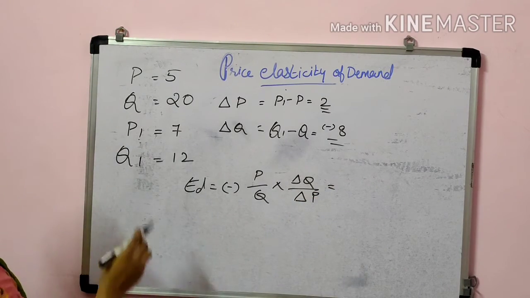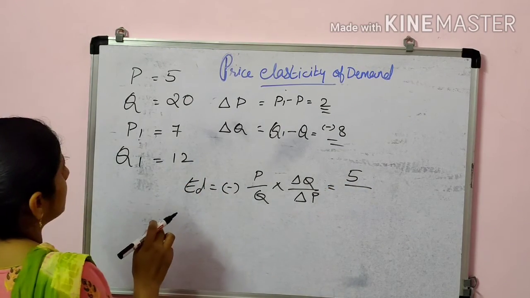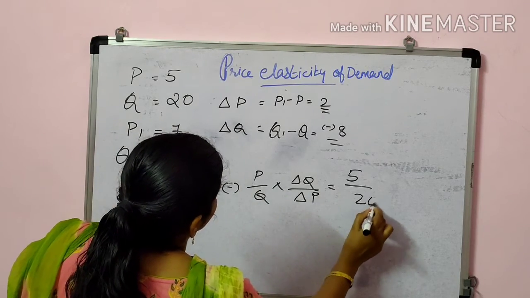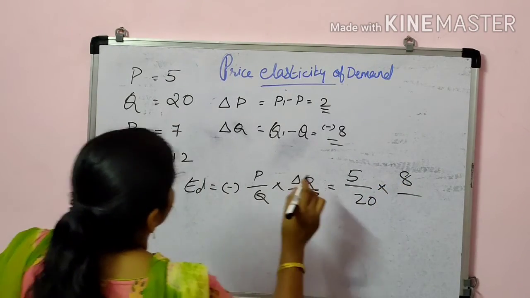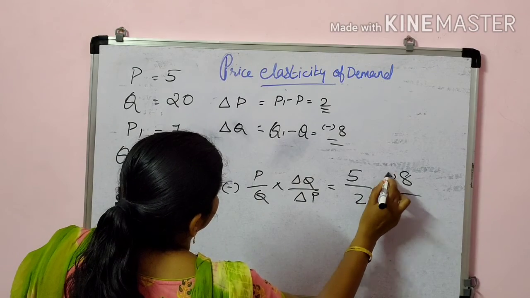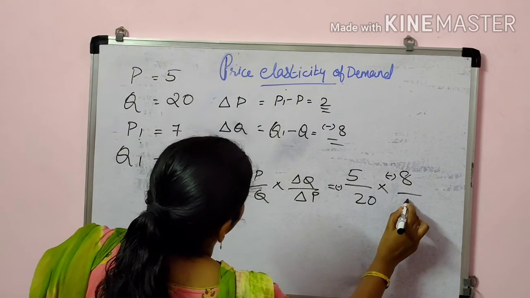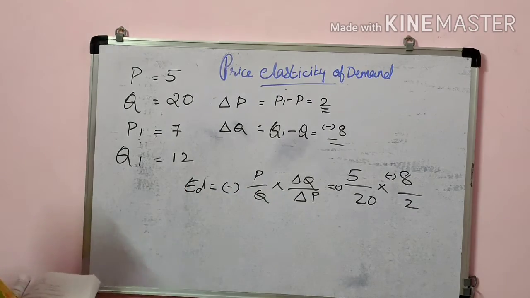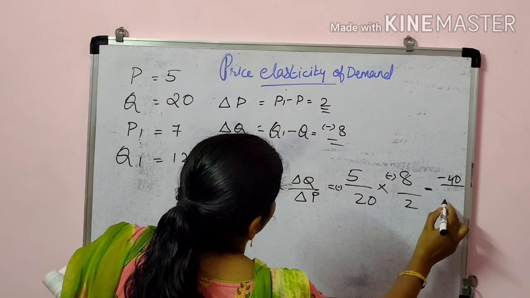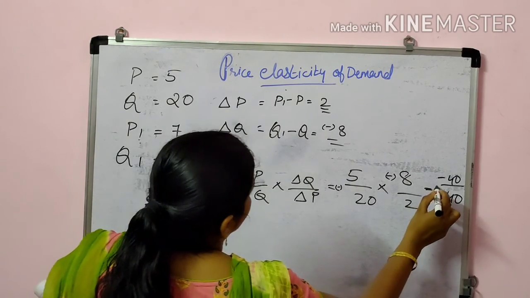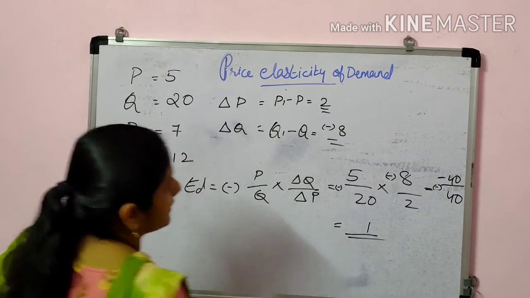Now we put these values in the formula. What is the price here? That is 5, upon Q, that is 20. Then change in quantity is minus 8, and change in price is 2. Okay, then what will it become? Here minus 40, and here also it will become 40. But the minus sign is here, and minus and minus will become plus. So the answer will be 1. Okay.